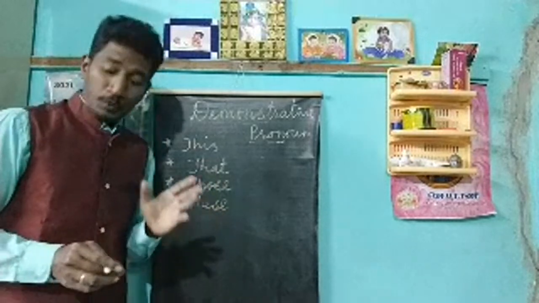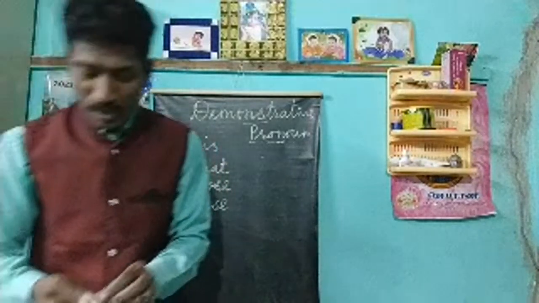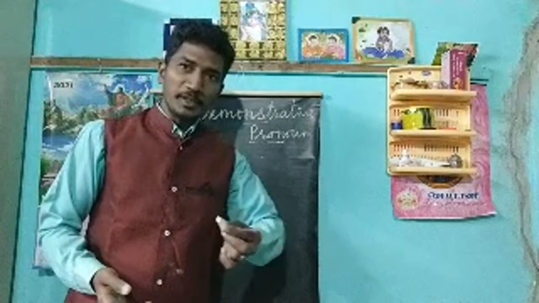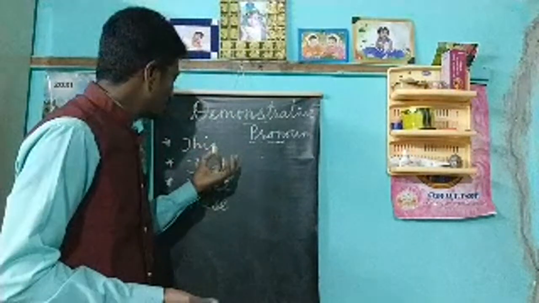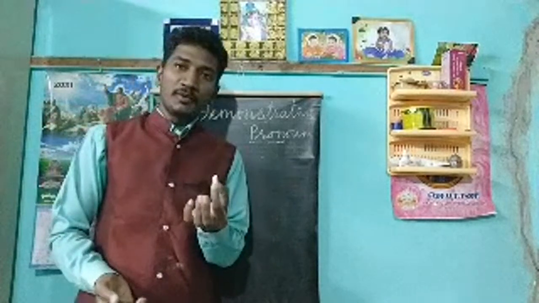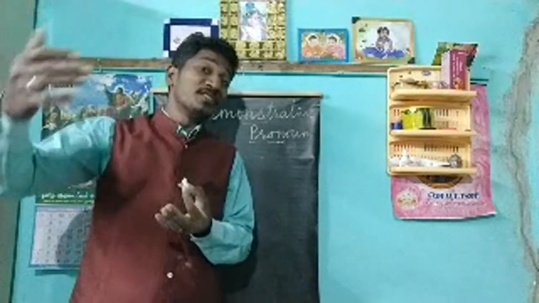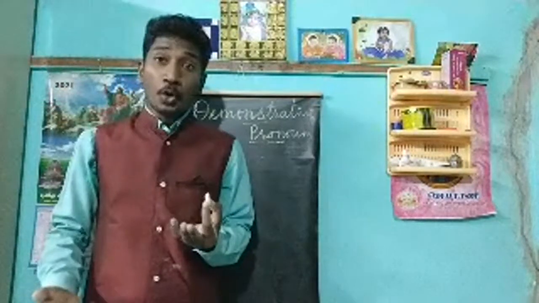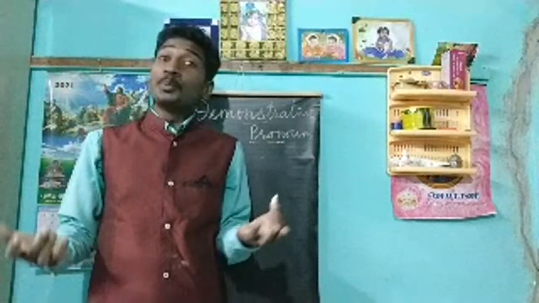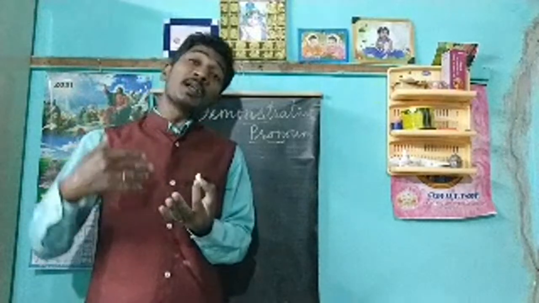We use this when it is very nearby. I say this is a chalk piece, which is close to me. If it is far away from me, I say that is. Next, those means we use for the plural which is far away from me.